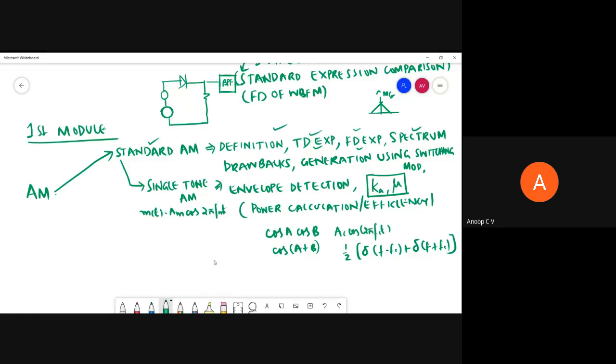So that is the first one, standard AM and single tone AM. The second one was double sideband suppressed carrier modulation. We have seen standard AM has certain drawbacks. The carrier power is redundant even when modulation index is equal to 1. That is the maximum efficiency case. Only 1/3 of the total power is in sideband, 2/3 is in carrier. So that is wastage. If we can somehow suppress the carrier, that would be great.